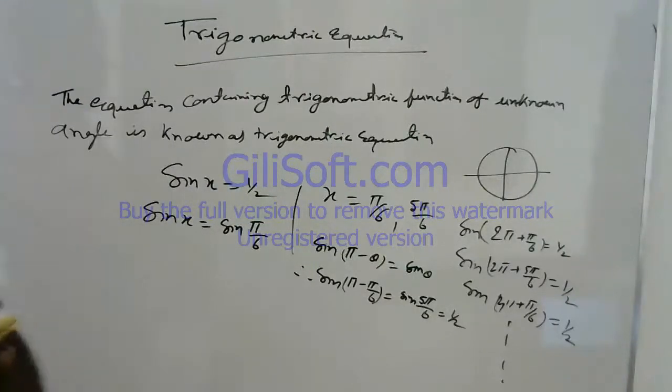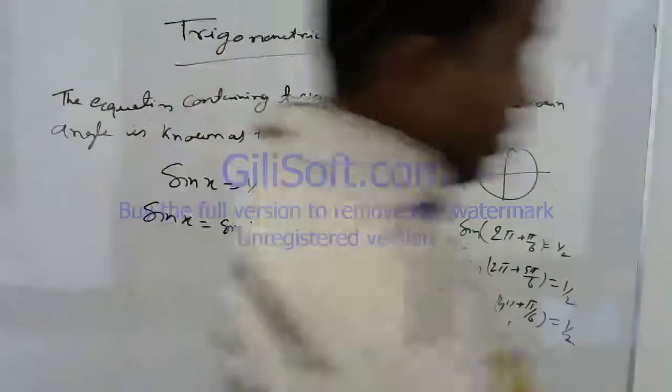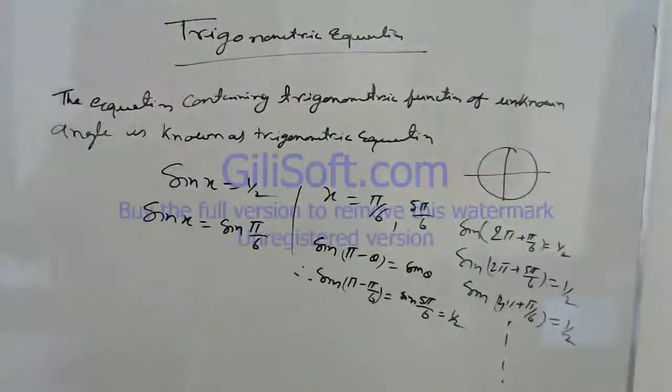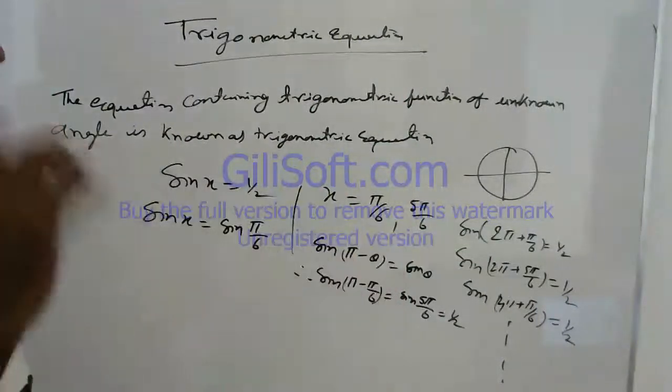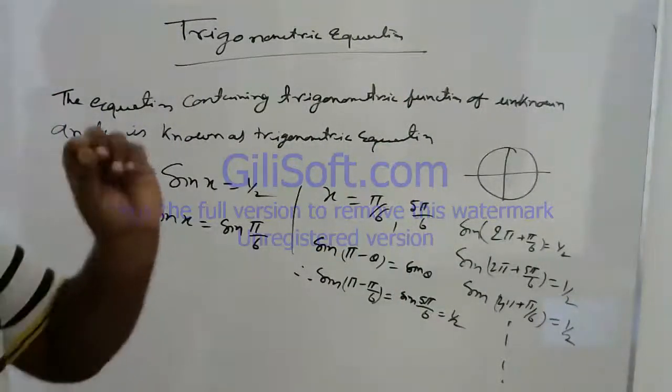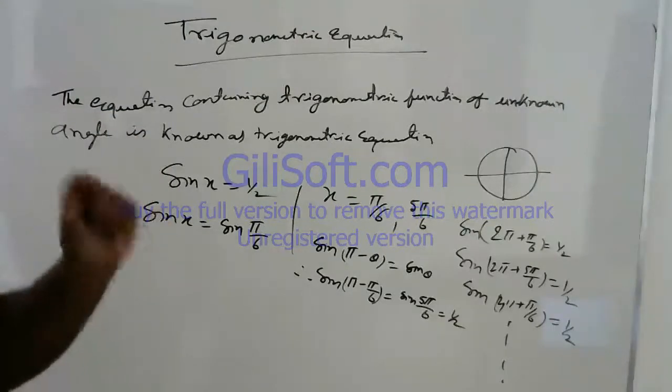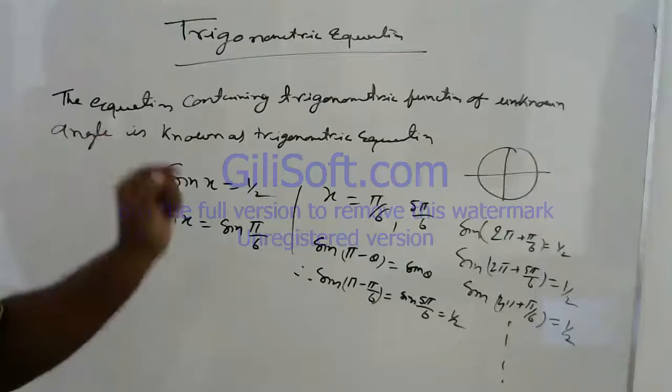Okay, then how can you calculate the general solution? General solution means we have to generalize the solution, putting in any integer. Suppose we write n.